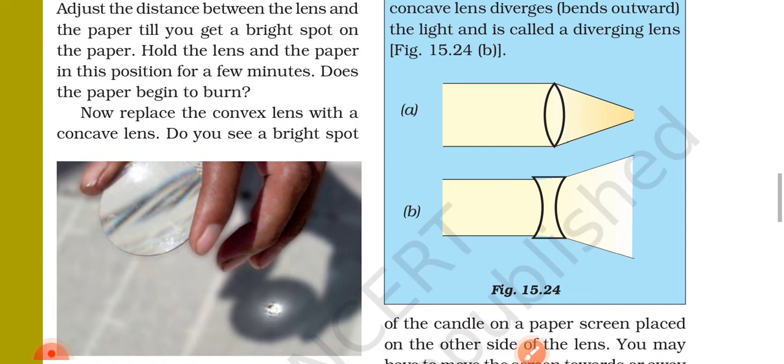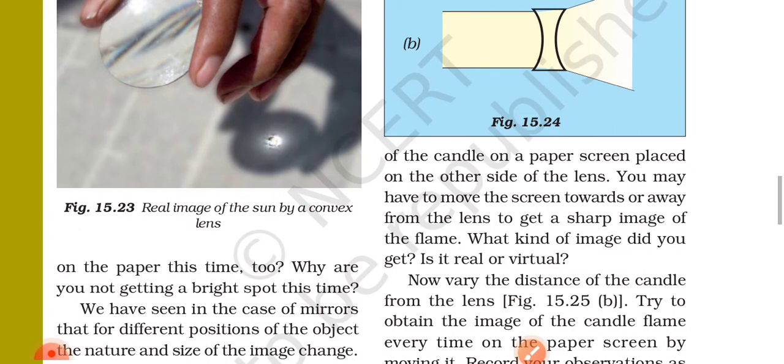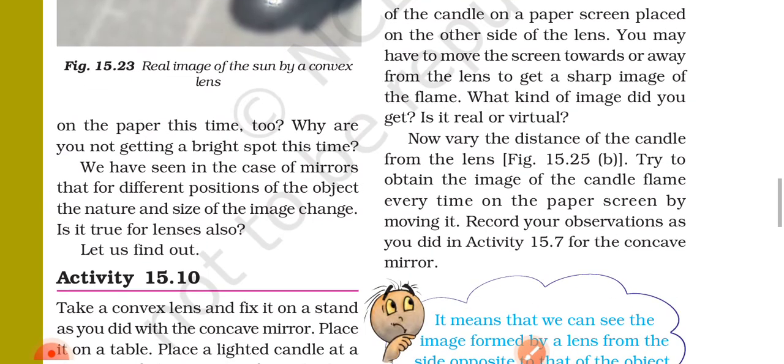Now replace the convex lens with a concave lens. Do you see a bright spot on the paper this time? Why are you not getting a bright spot this time? We have seen in the case of mirrors that for different positions of the object, the nature and size of the image change. Is it true for lenses also?